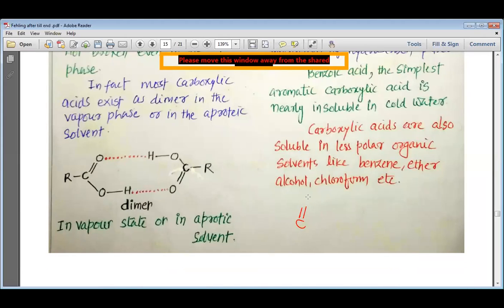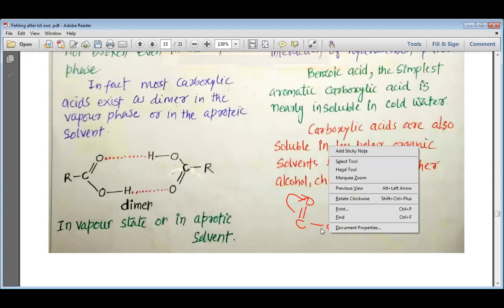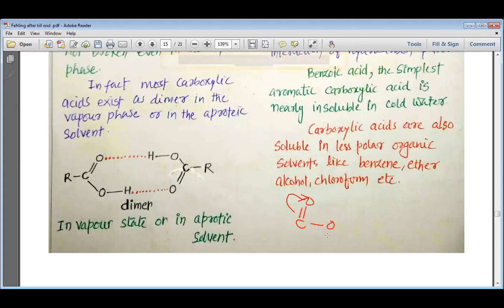in the process of resonance, my dear students, the electron from the double bond goes to oxygen. At the same time, the lone pair present on oxygen goes to the carbon and oxygen.